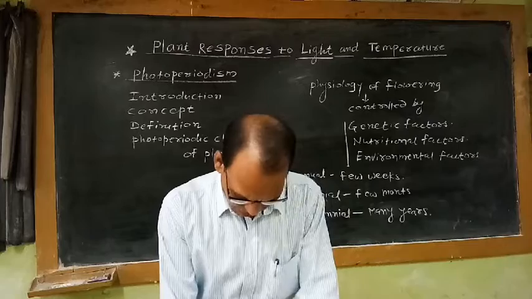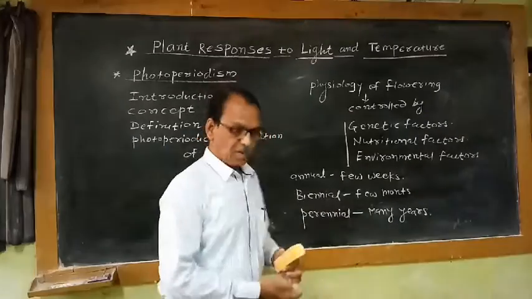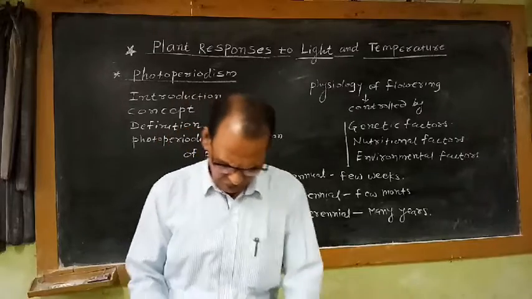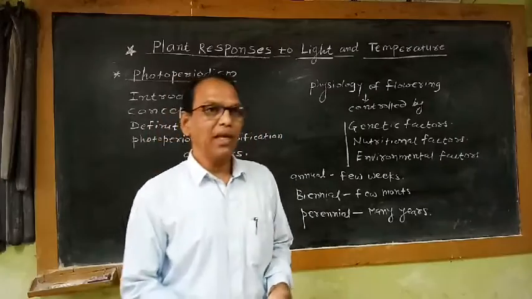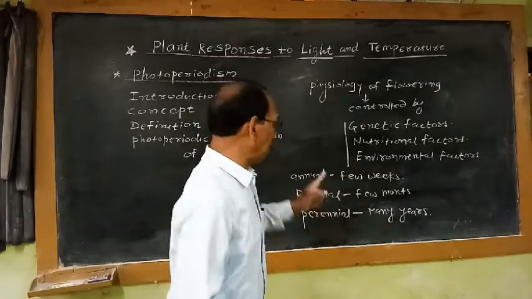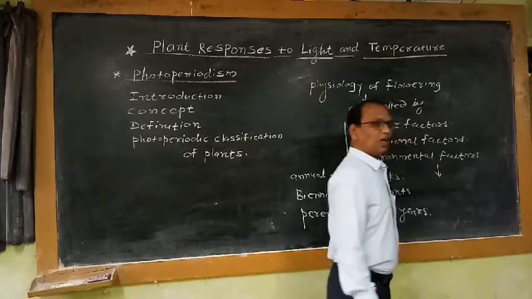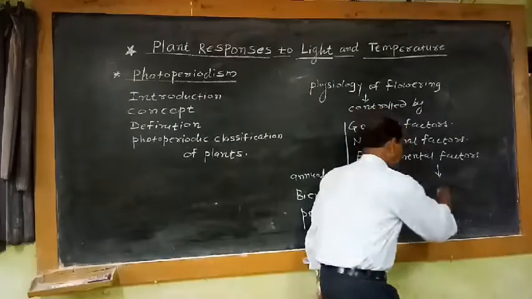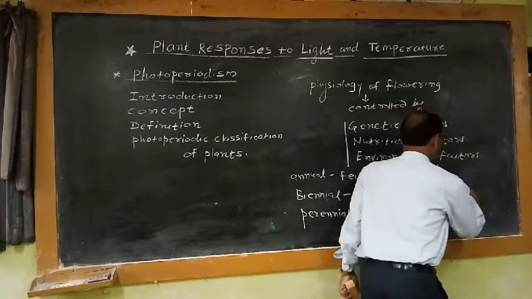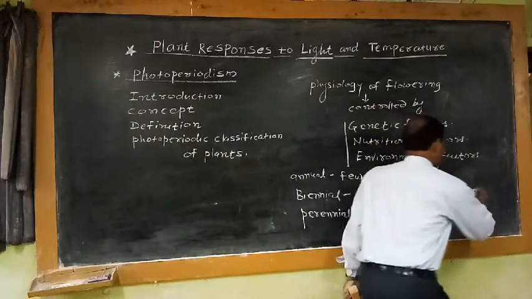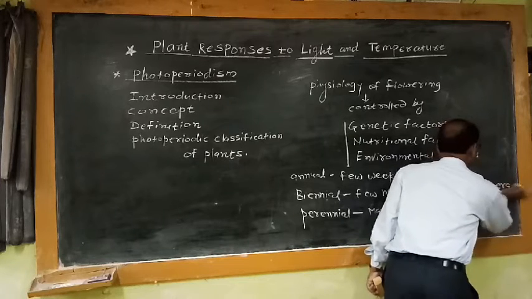So the reproductive growth is a very complex process, and it is controlled by environmental factors. Which are the two environmental factors responsible for controlling the reproductive growth? Light is one of the important environmental factors, and another environmental factor is temperature.